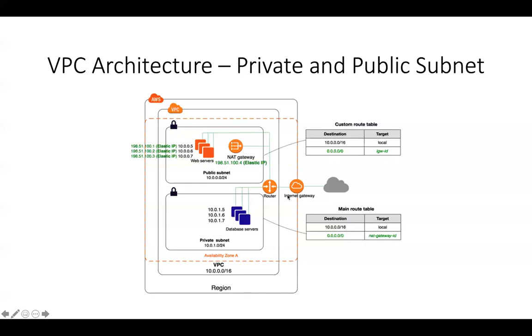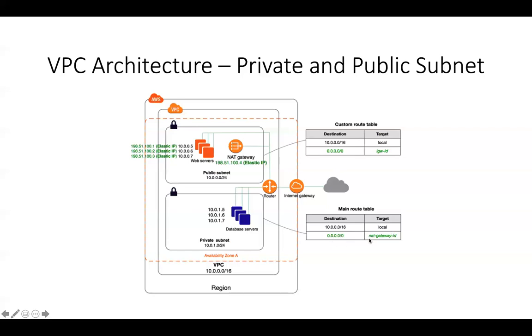So then we'll have to provision an internet gateway, and automatically all the traffic within the public subnet that needs to reach the internet will go through this routing table, which will match that traffic and allow it to go through the internet gateway. But then what happens when it comes to the private subnet? In the main routing table, we have a route that says 0.0.0.0/0 goes to the NAT gateway, right?